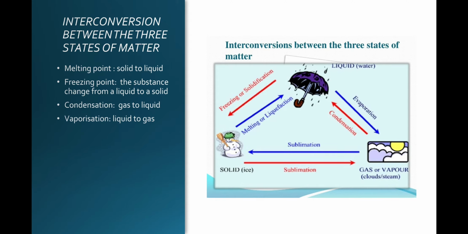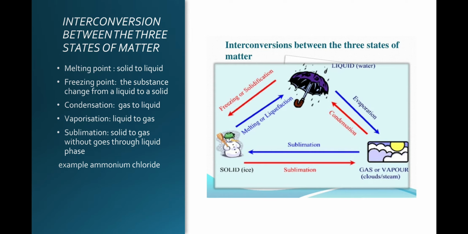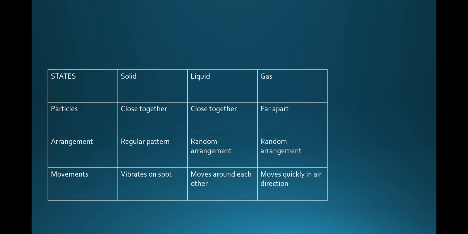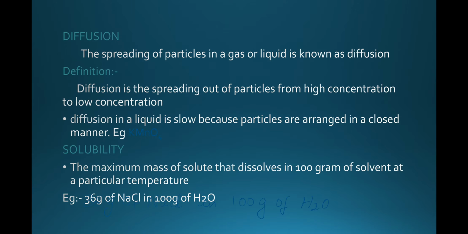Vaporization is liquid to gas. Sublimation is solid to gas without going through a liquid phase. Examples are ammonium chloride, naphthalene and camphor. Let's go through it. For solids, the particle arrangement is close together and regular, and the movement is vibration only on their fixed positions. Liquid particles are close together and have a random arrangement. Liquids move around each other. Gases are far apart with a random arrangement, and gases move quickly in air.